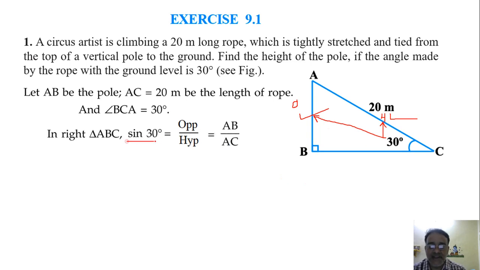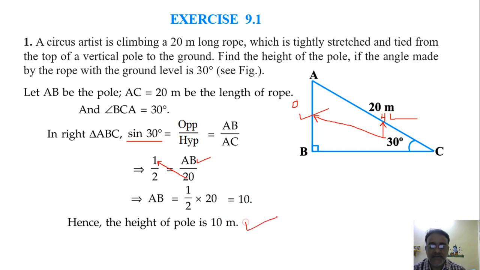And what is the value of sin 30 degree? 1 by 2. 1 by 2 is equals to AB upon 20. So 20 को यहाँ shift करेंगे तो 20 by 2 हो जाएगा. So what is the value of AB? 10 meters. Yes, 10 meter. Okay, so this is not an important question, but this is related with that one unknown.